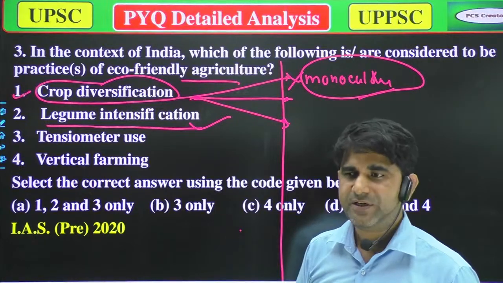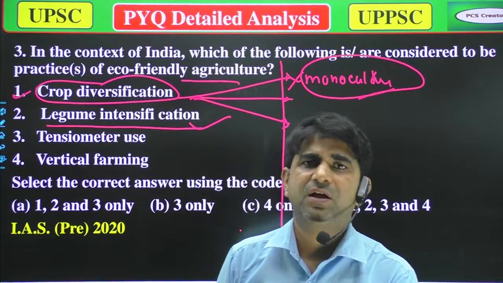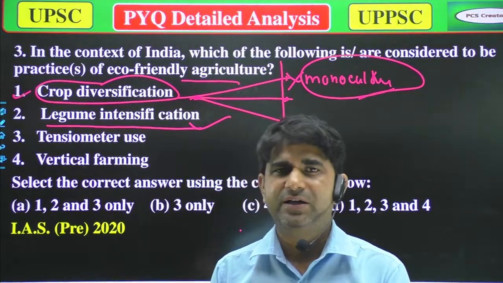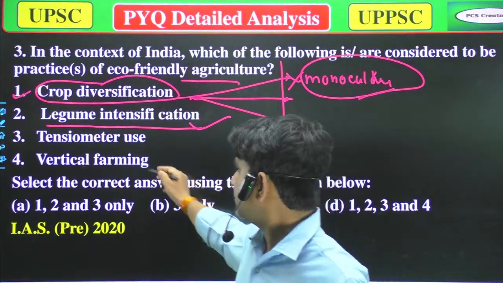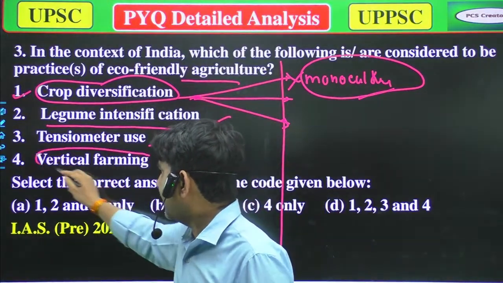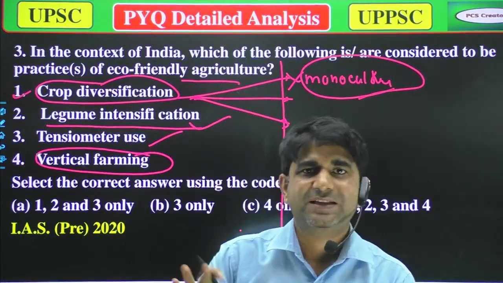Third is the tensiometer use. Tensiometer is the instrument by which we measure the level of water in the field or any area. So yeah, we can also use the tensiometer. That's true. Next, the vertical farming. Yeah, vertical farming is also good, because nowadays vertical farming, terrace farming, these are increasing.